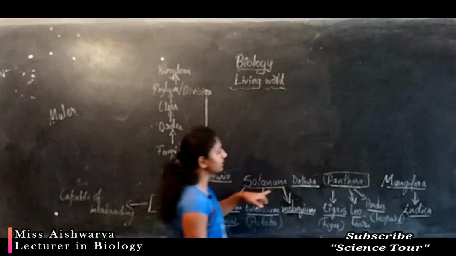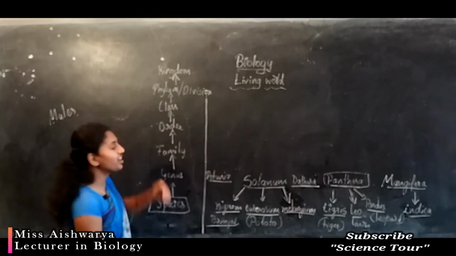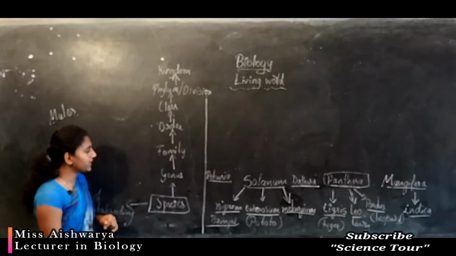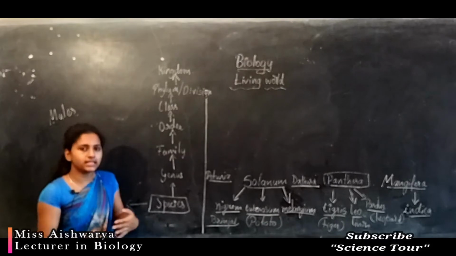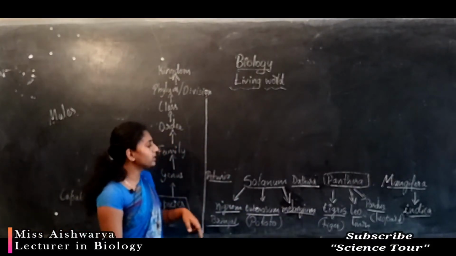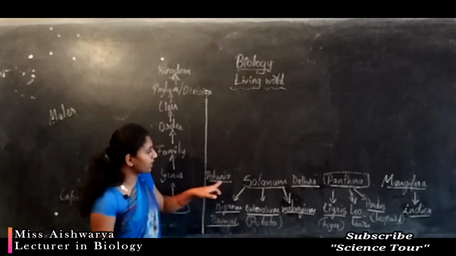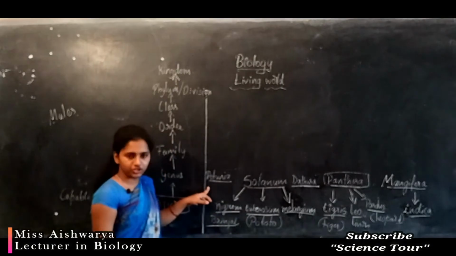Next, this is about the definition of genus. Next comes the family. Here, the family group of genus, or the assemblage of genus, will form the family. Here Petunia, Solanum, Dhatura are different types of the genus.